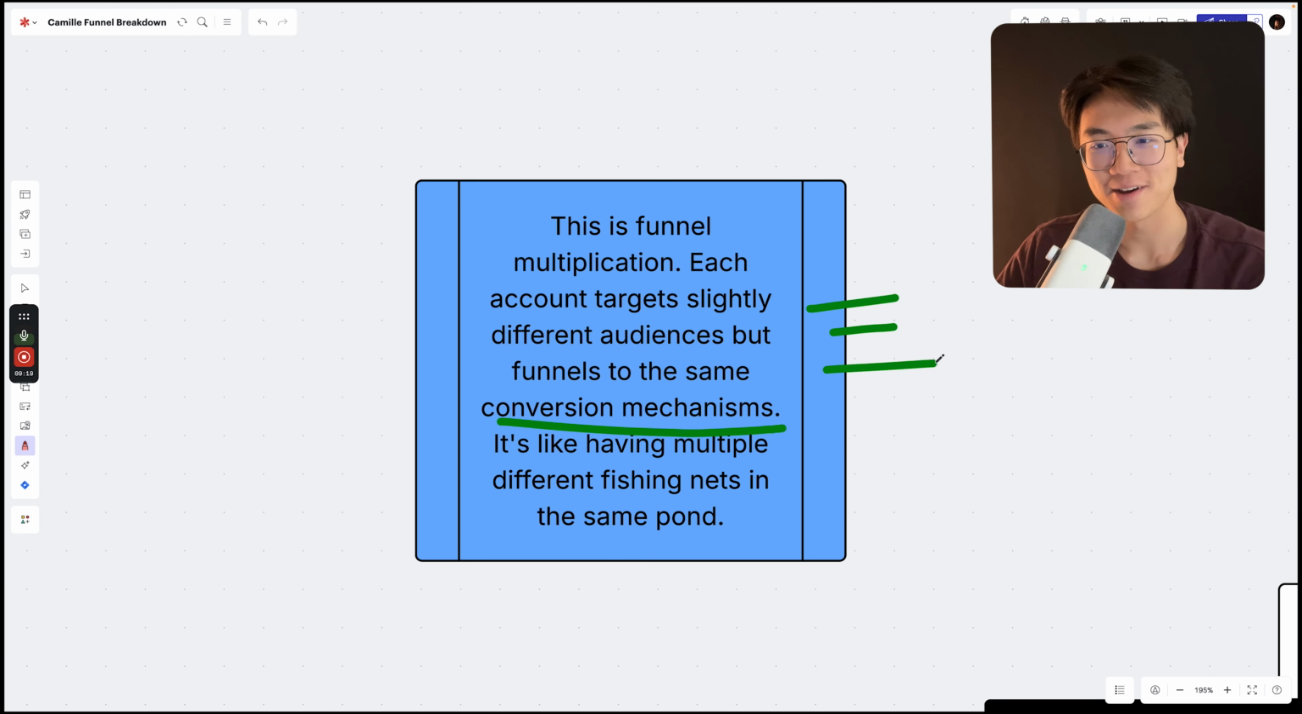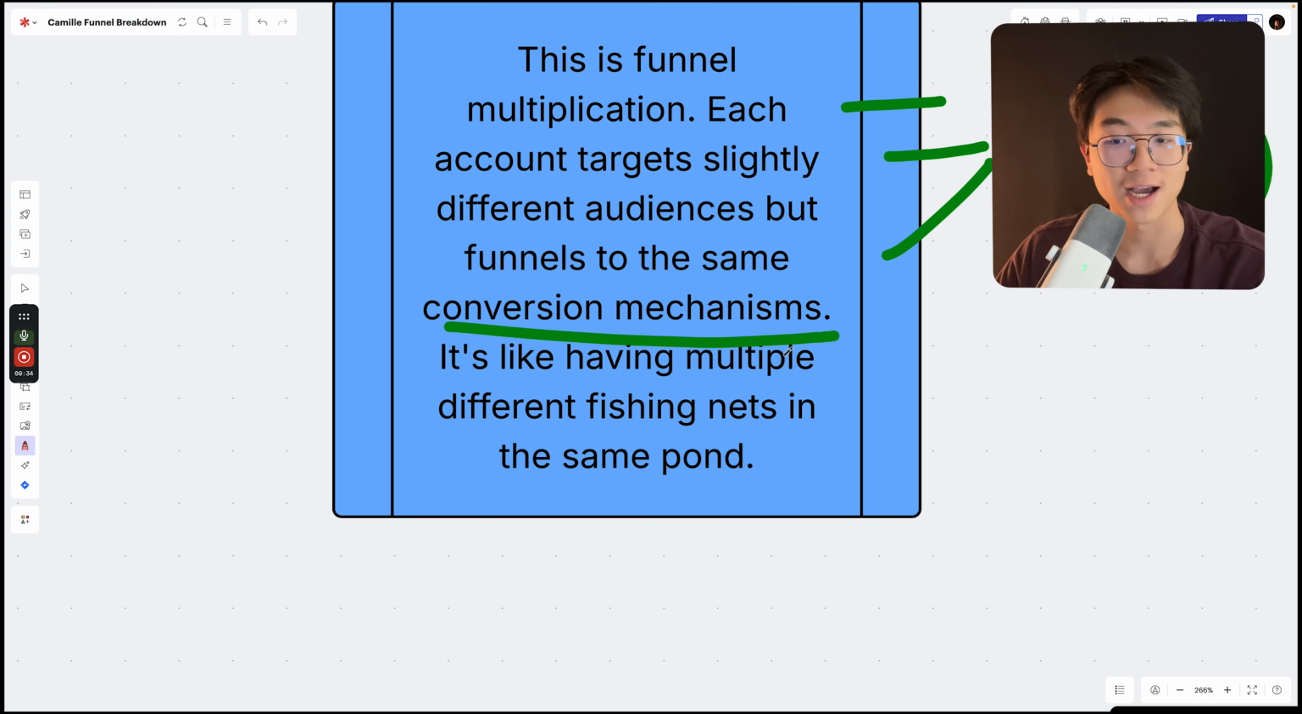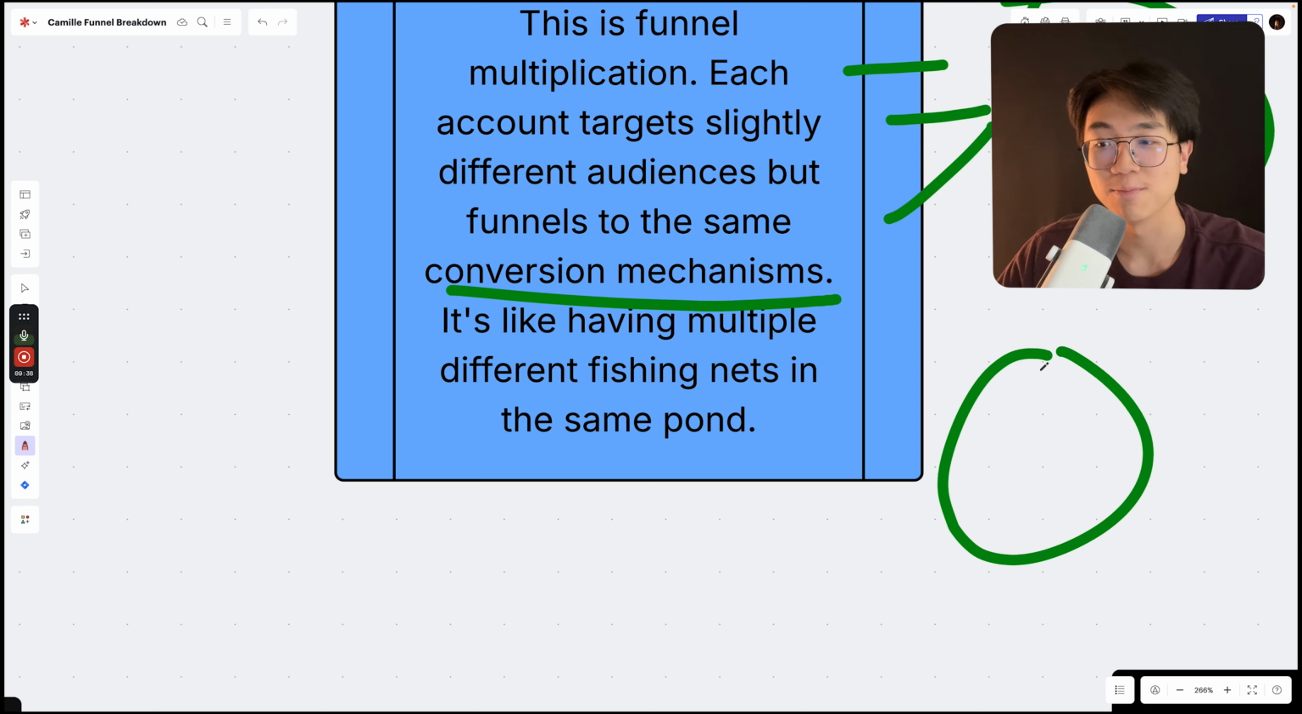So this is funnel multiplication. Each account targets slightly different audiences but funnels to the same exact conversion mechanism. So this is like having multiple different fishing nets in the same pond to catch the most fish, as well as to get more market share.